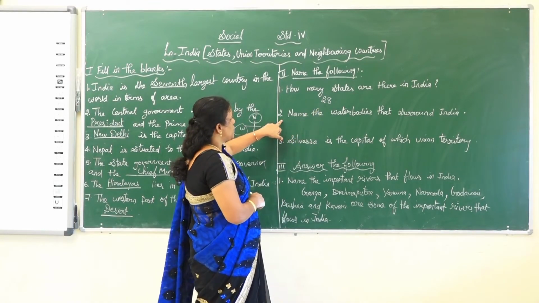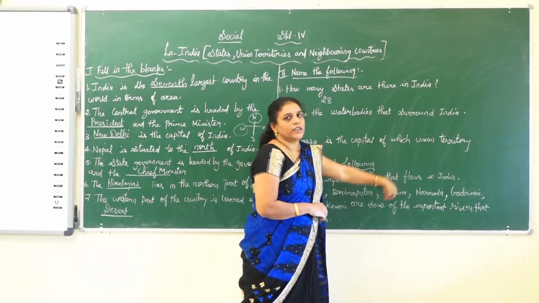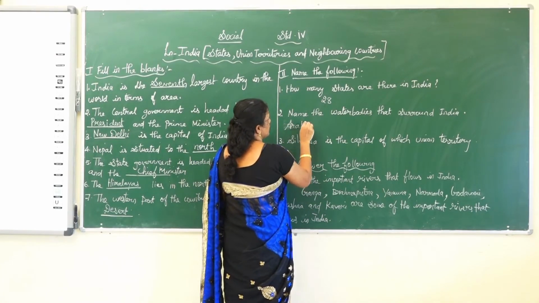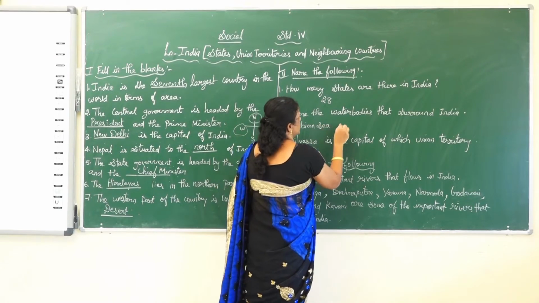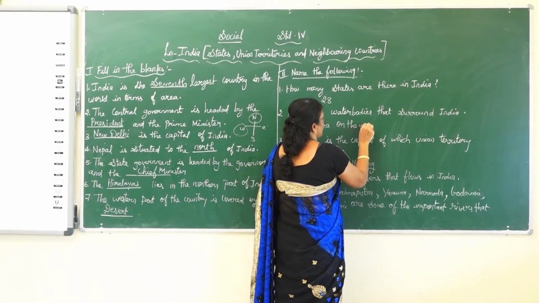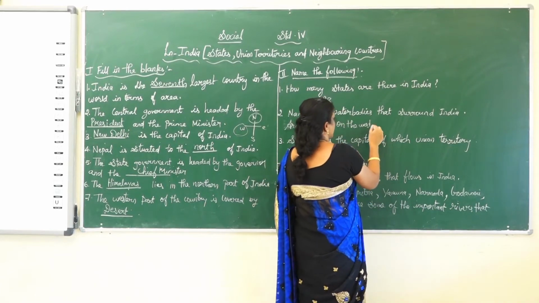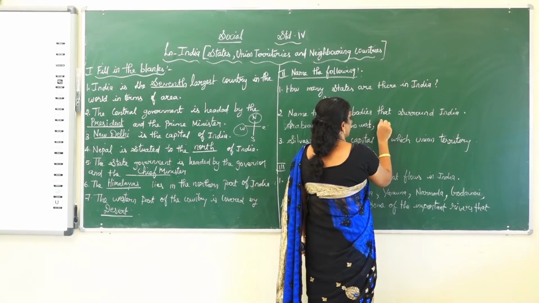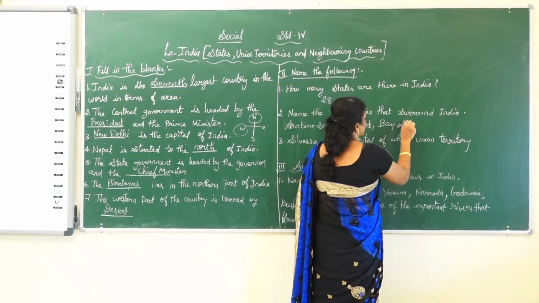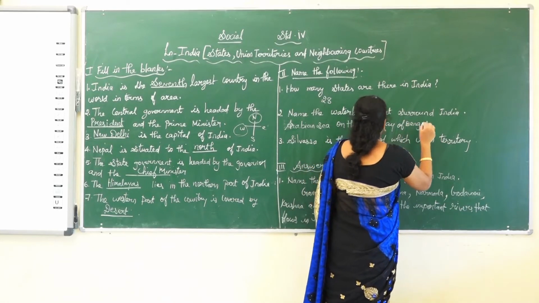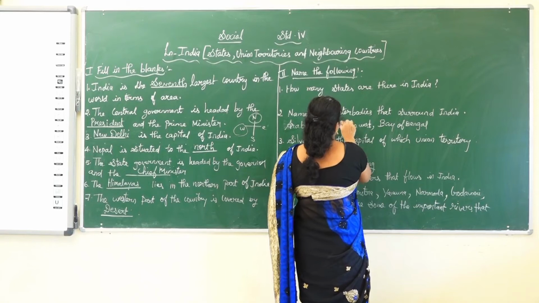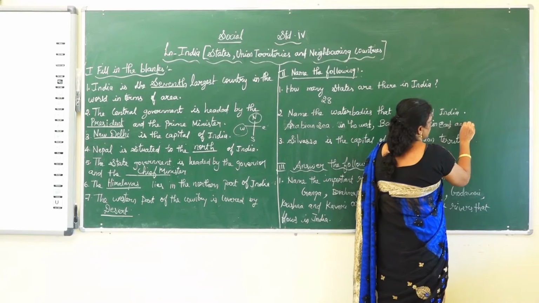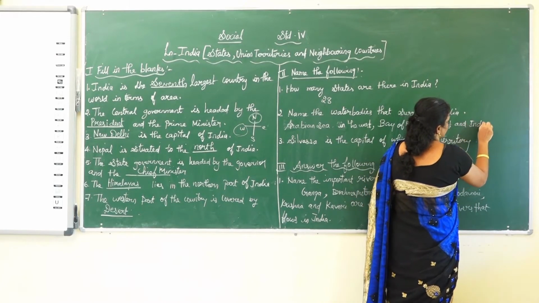Next one, name the water bodies that surround India. We have learned the Arabian Sea on the west, the Bay of Bengal in the east and the Indian Ocean in the south.